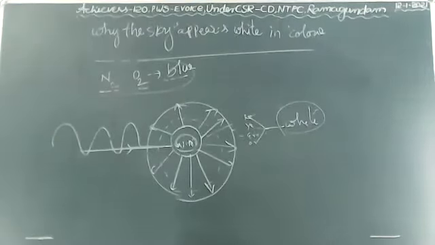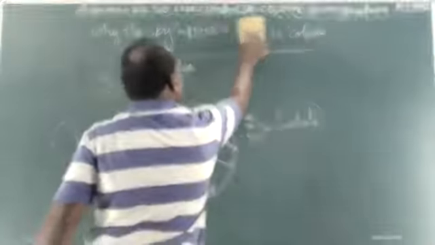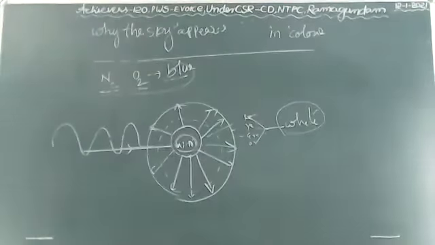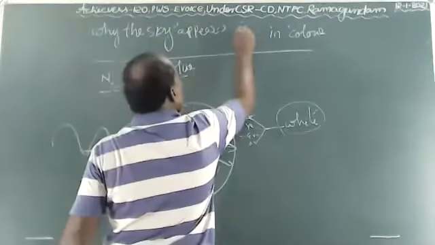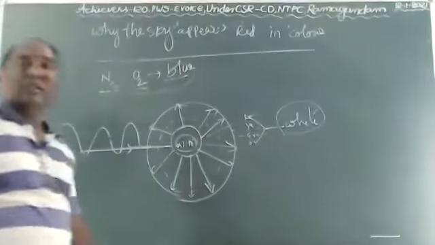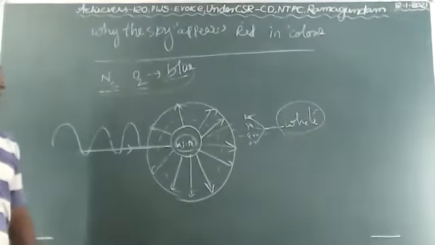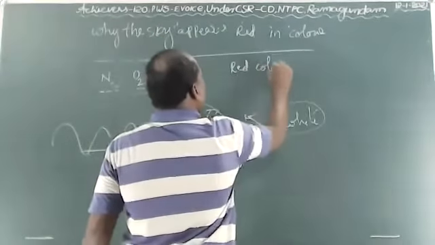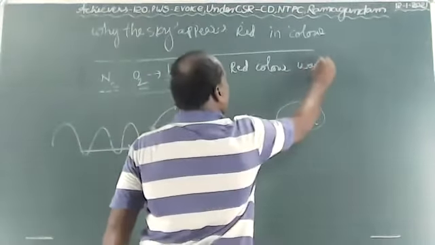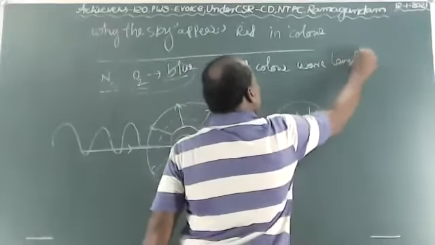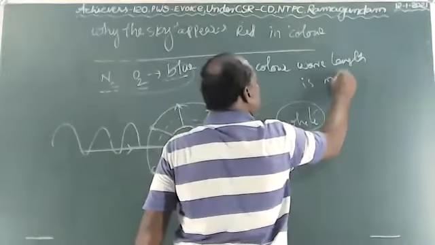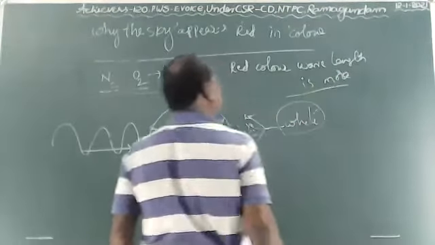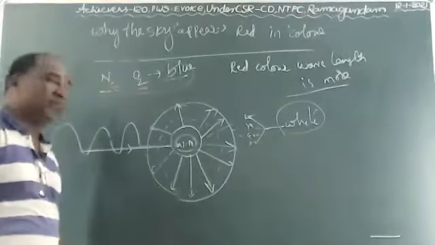So why does the sky appear red in color? Because the red color wavelength is more. The red color wavelength is more than all the other colors.